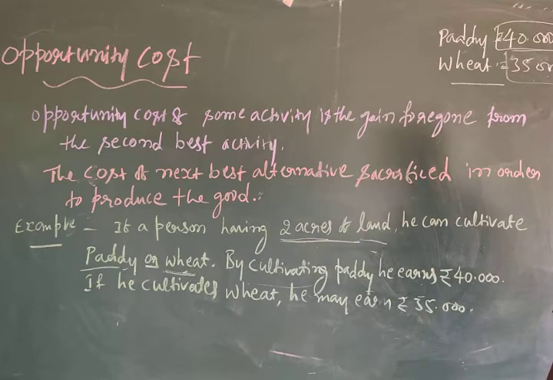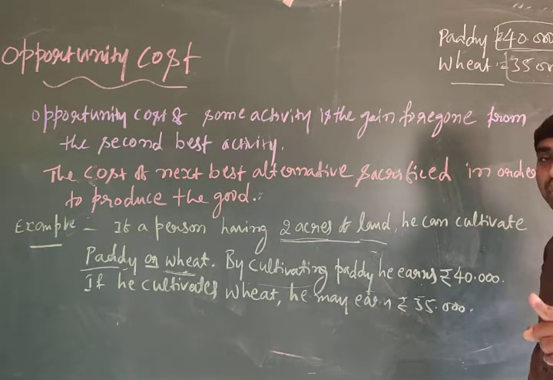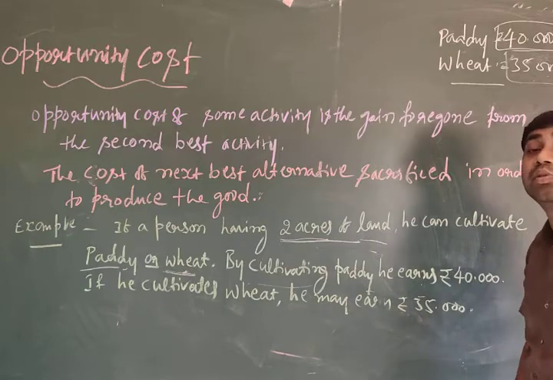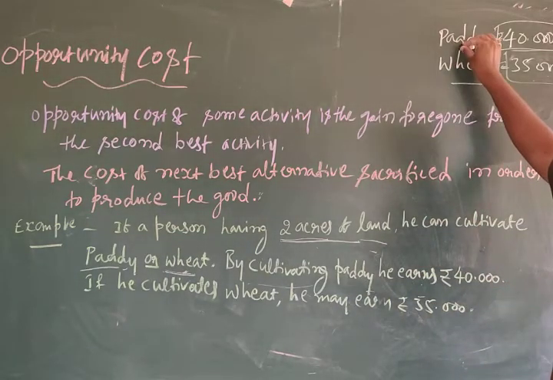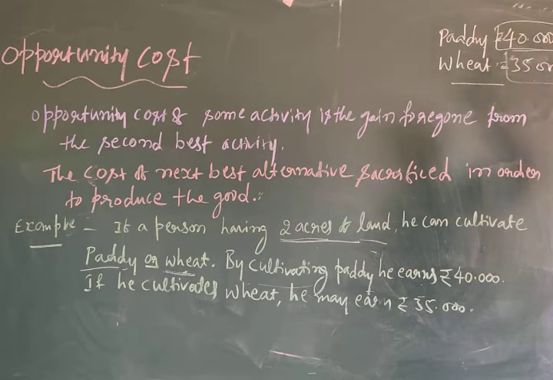You have to assume like that. There is no chance to produce both paddy and wheat, but in that land, in 2 acres of land, you should produce only one commodity because resources are less. You cannot produce both. In this situation, if you cultivate paddy, we will earn 40,000. If we cultivate wheat, we will earn 35,000.